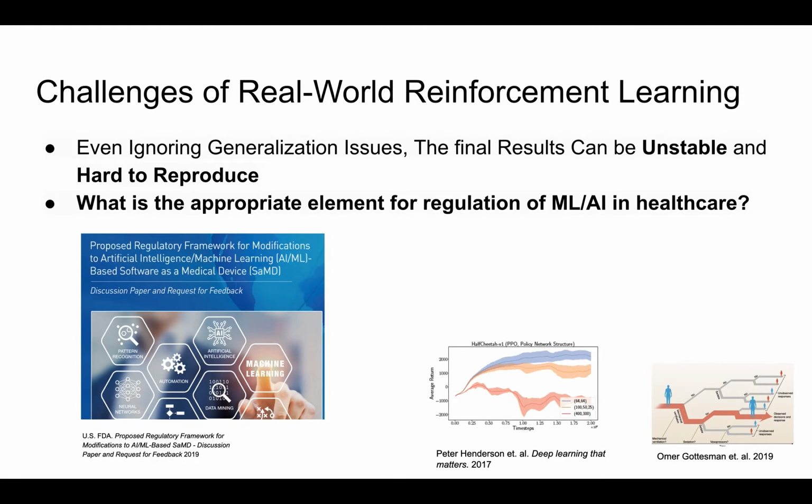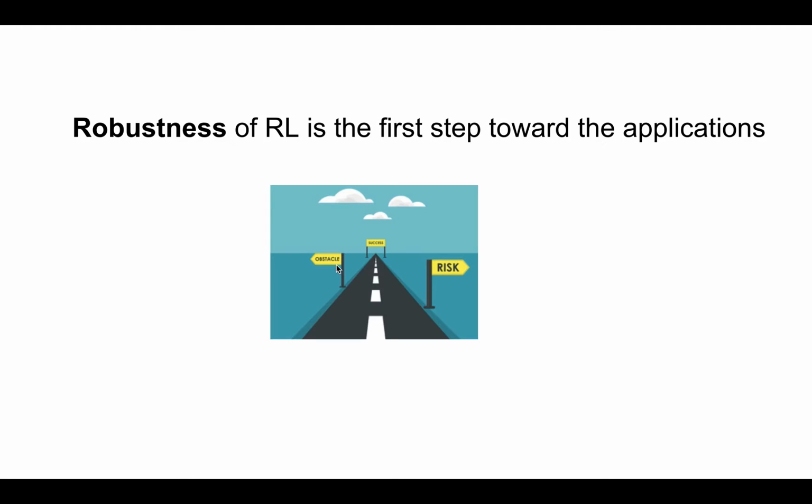For people who are not familiar with healthcare, regulation is crucial and essential for all treatment, medication, and even software in this industry. So we try to answer this question, and we consider robustness of reinforcement learning application as one of the elements of that regulation. Only when the algorithm is robust enough can the doctor trust it and make medical decisions based on it. So we're interested in investigating robustness of reinforcement learning in general.